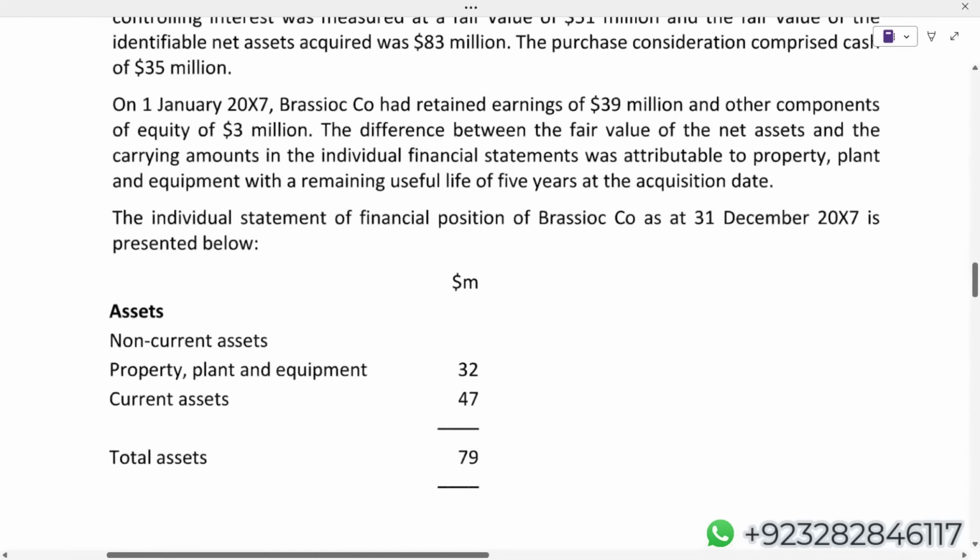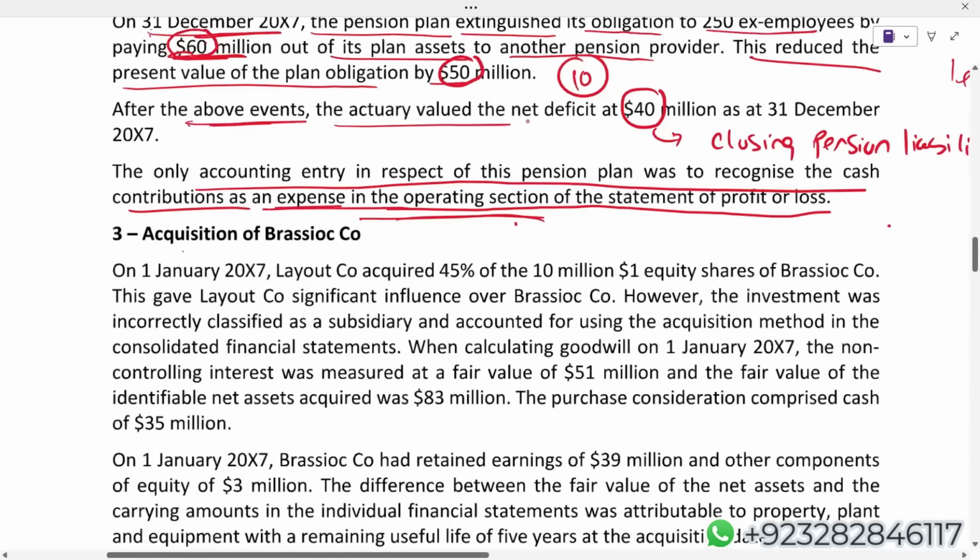Exhibit 3. Exhibit 2 we have already done. Okay. Acquisition of Bryso company. January X7, start of the year, Layout acquired 45% of $10 million $1 equity share of Bryso. Now stop. 10 million, these are their numbers. Par value is 1. It means share capital of Bryso is $10 million.